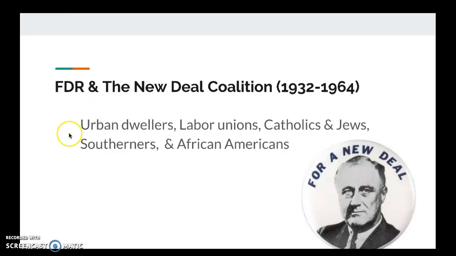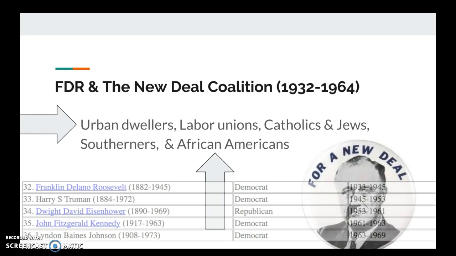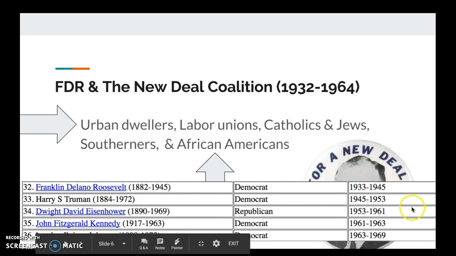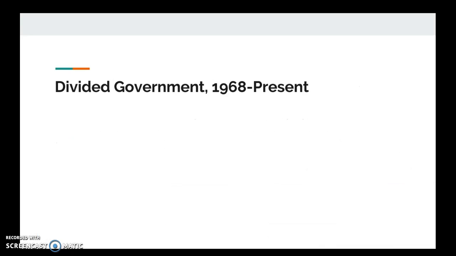So these are the groups of people that were part of that coalition that supported FDR. And what is significant about this is that we see that urban dwellers and African Americans, which had been important parts of the Republican coalition previously, move into the Democratic Party. And this marks a significant party realignment that continues to the present day. And I talked about this last week. So we see as a result of this, with the exception of Dwight Eisenhower in the 1950s, that Democrats dominate the White House through the 1960s.